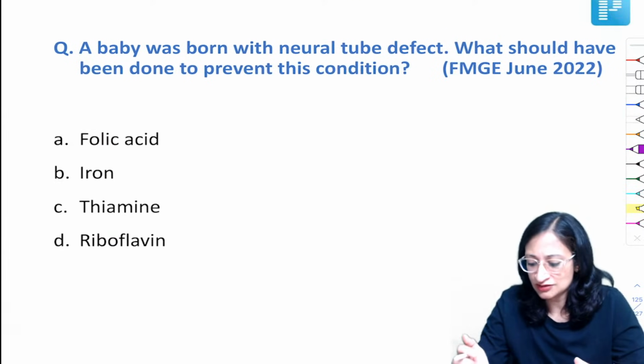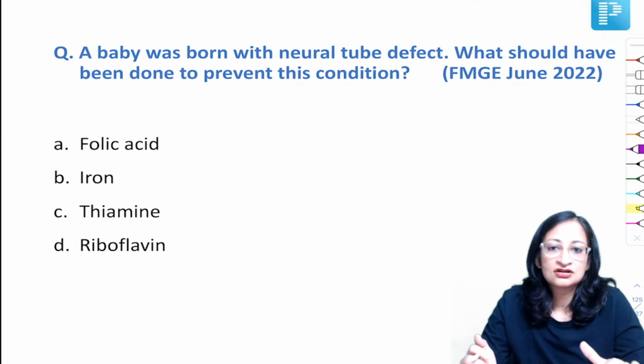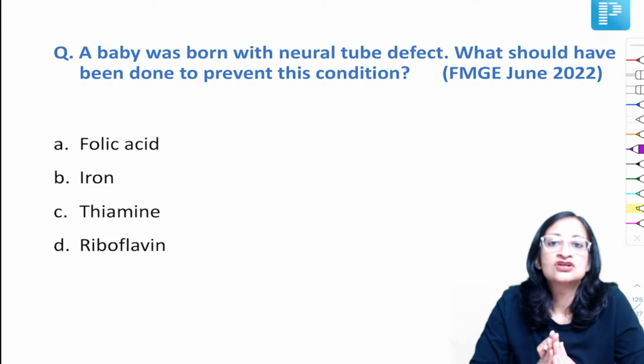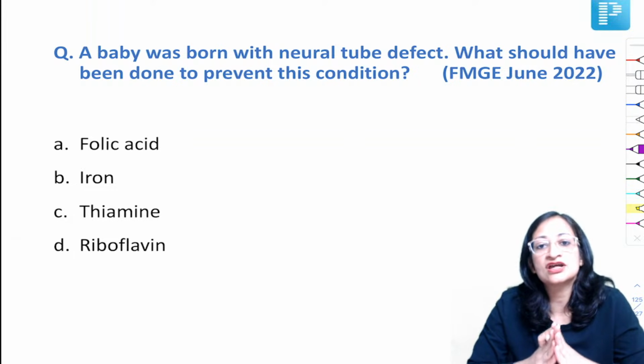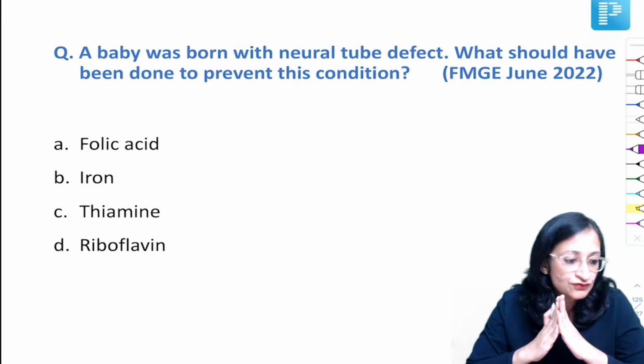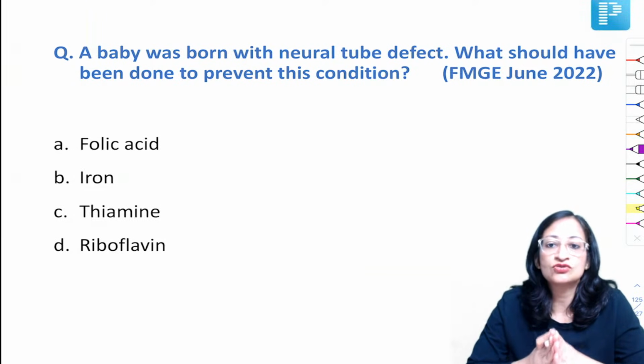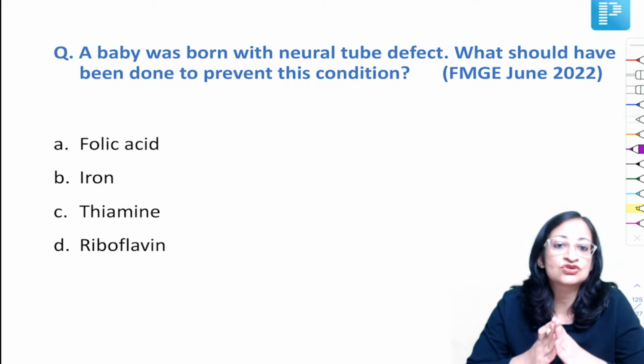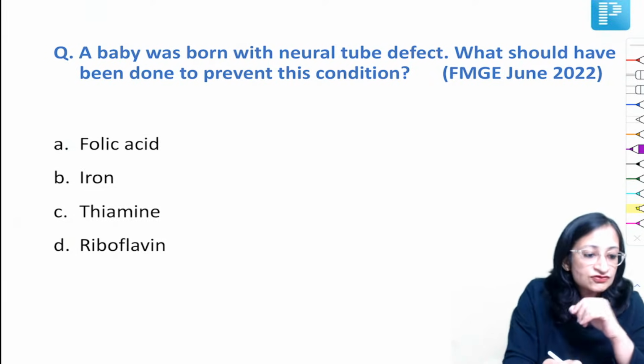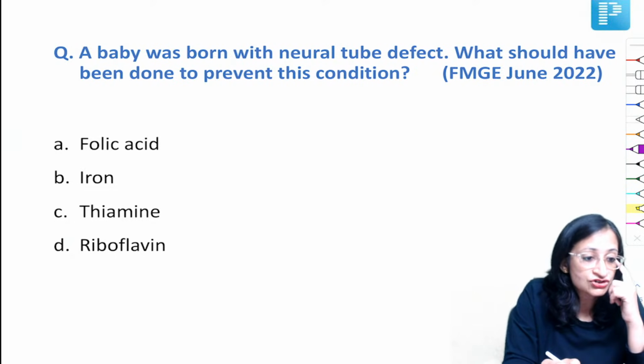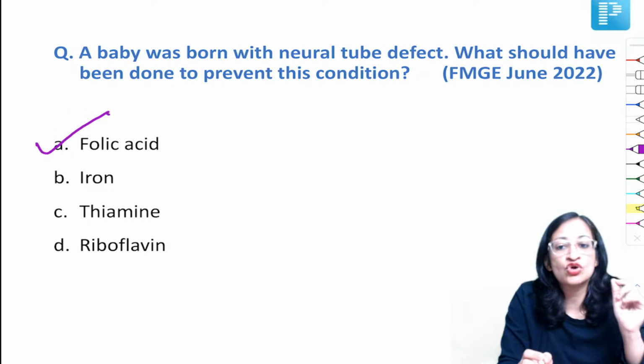Now, I believe this is our last question, or last but one. A baby was born with neural tube defect. What should have been done to prevent this condition? So this is our last question for the session today. So I want an answer from all of you. So a baby born with neural tube defect, what should have been done to prevent this condition? So of course we all know. Vikas, Abhishek, Roshan, Rupali, Sonu, Zaved, Stalin, Krishan, Bhavin. Awesome guys. So we should have given folic acid.